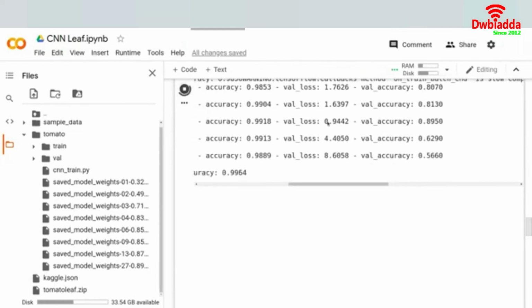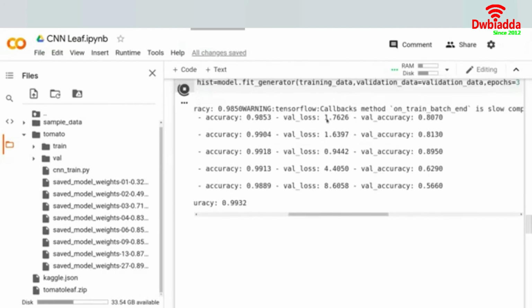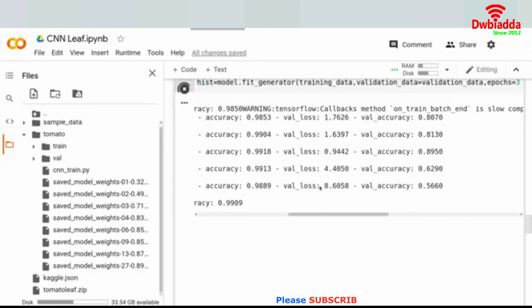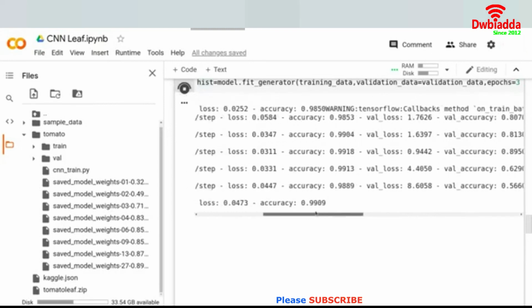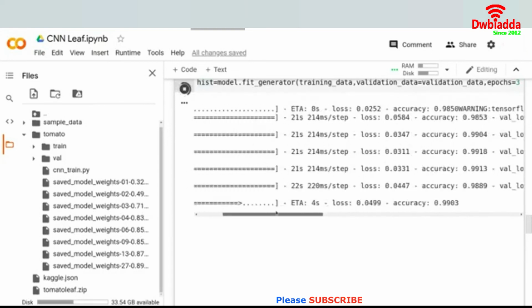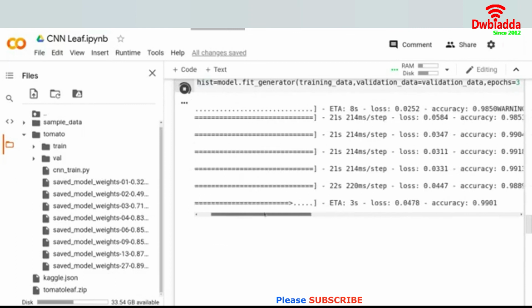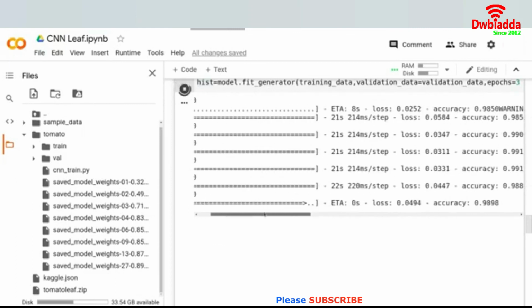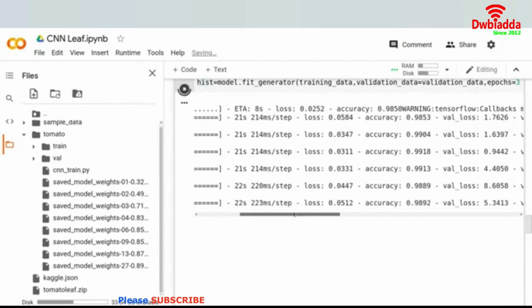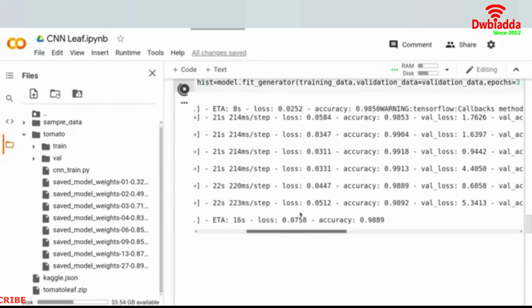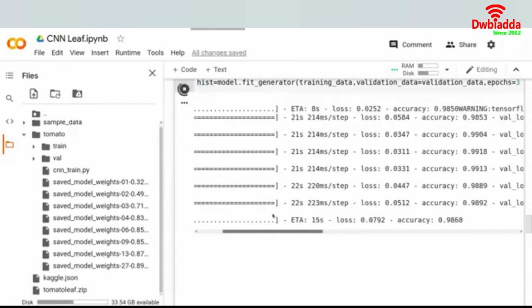So you see the validation loss is now increasing, right? This was the validation loss we were looking at: it decreased, then increased. So the validation loss is increasing, so this should stop the training when 5 consecutive epochs, the patience that I have given, do not improve, right? Let's see what happens over here.